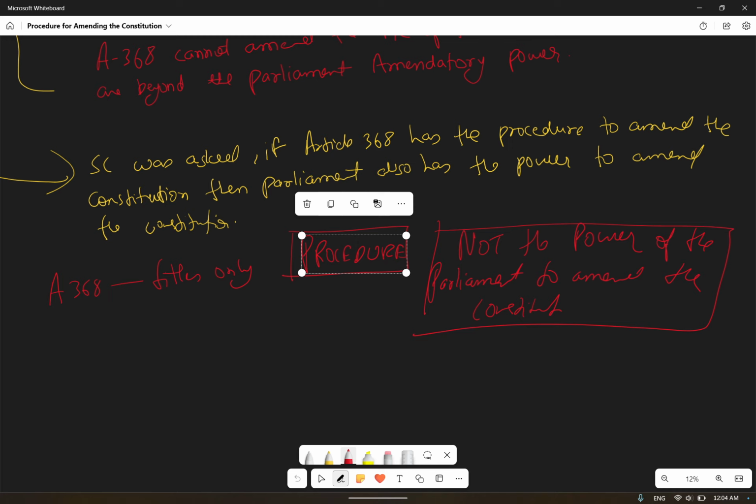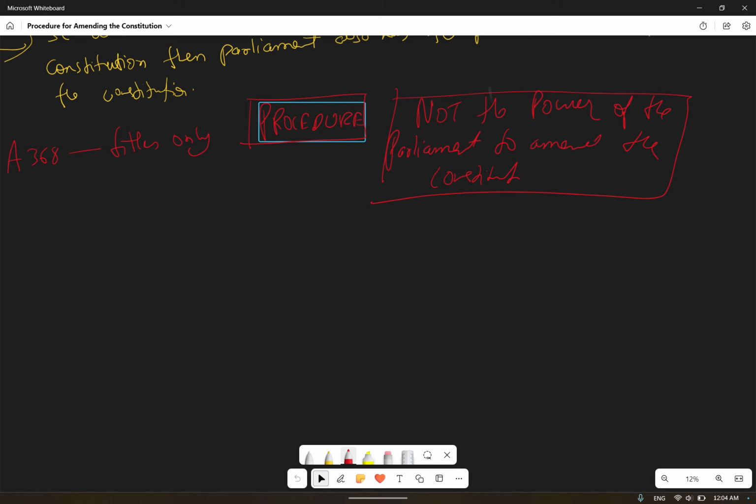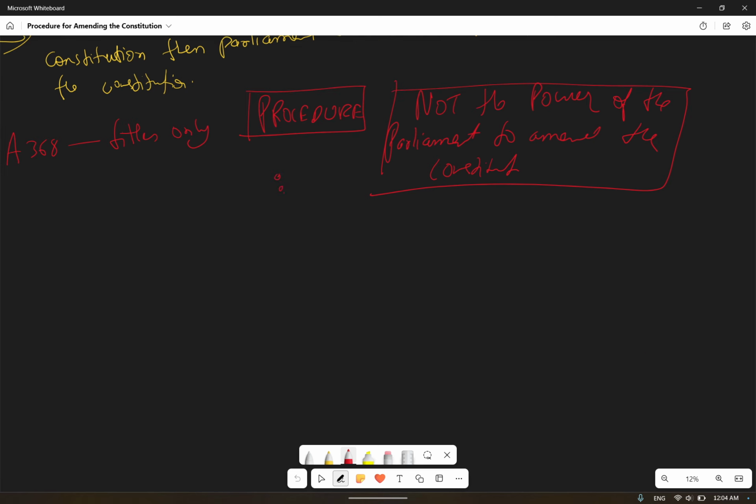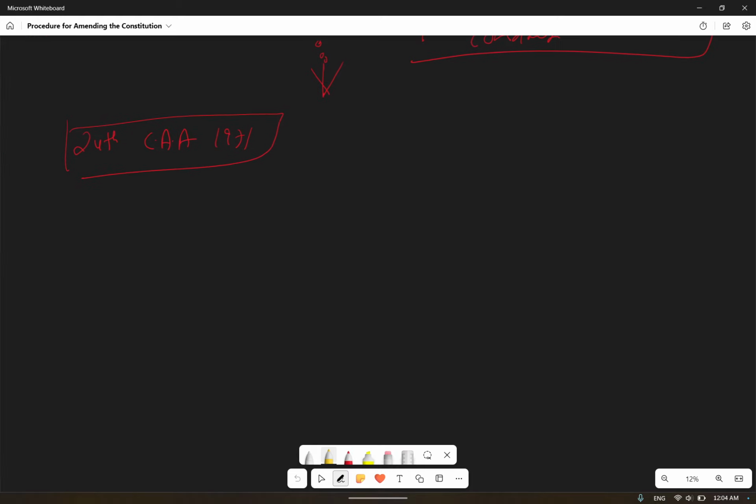Okay, now we'll move ahead to the 24th Constitutional Amendment Act. The 24th Constitutional Amendment Act of 1971. In 1973 the Kesavananda Bharati case happened. So now in the 24th Constitutional Amendment, what happened?